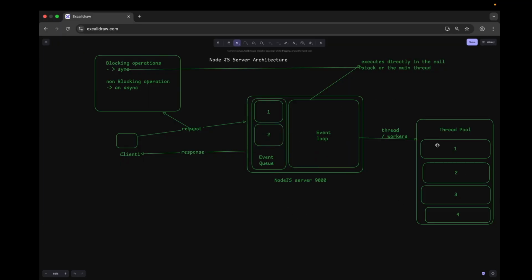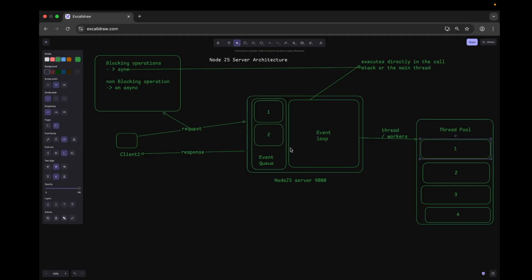After the processing is completed, the result goes into the event queue, and then the event loop collects that response from the event queue and returns it to the client or the user.